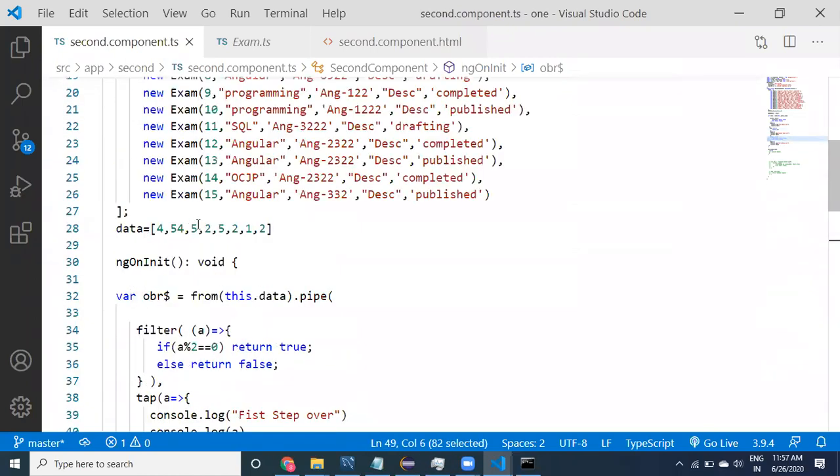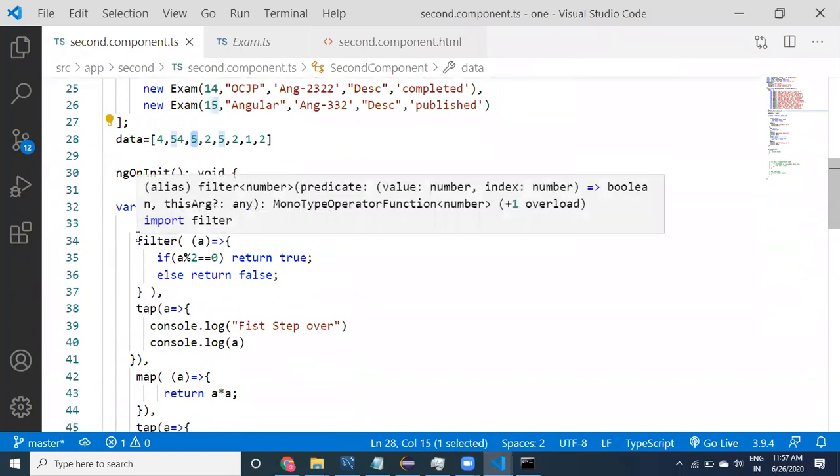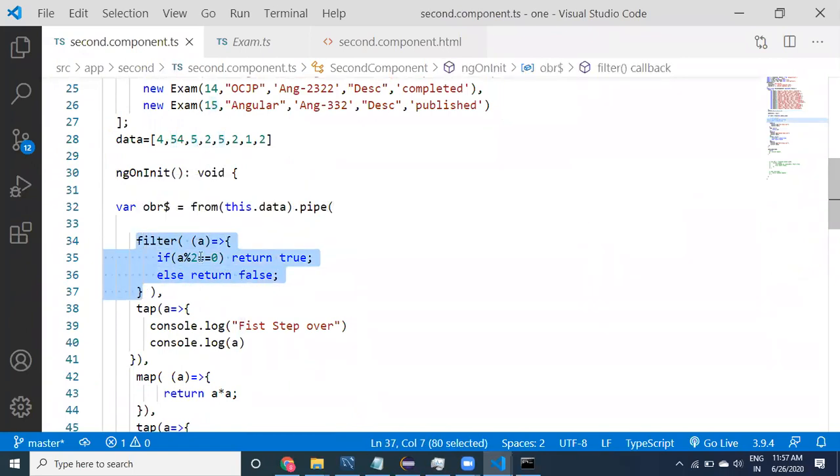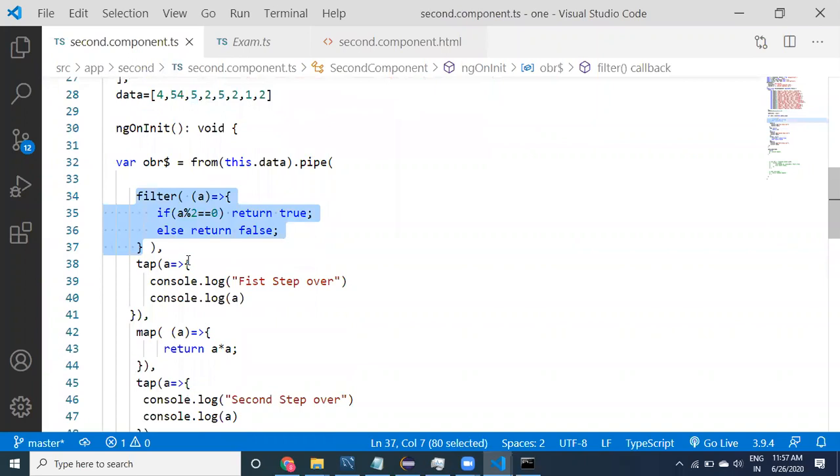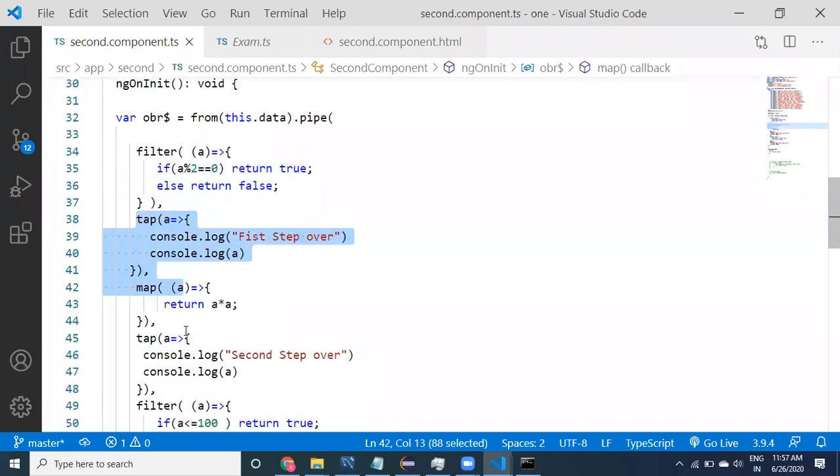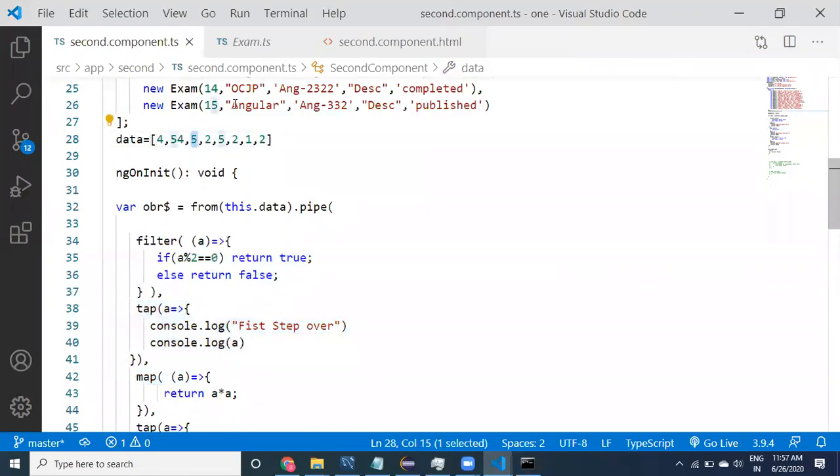In the same way the next value is 5. Here itself 5 is over, because this condition is not satisfied. Immediately it is going to return from this filter. No next step is going to get executed for the 5 value. Next it will take 2, and first it is going to get executed for 2.